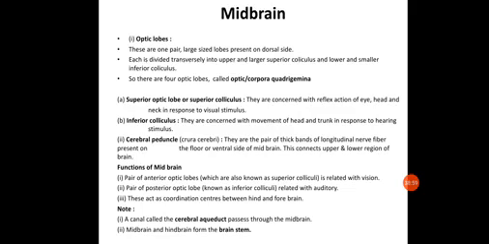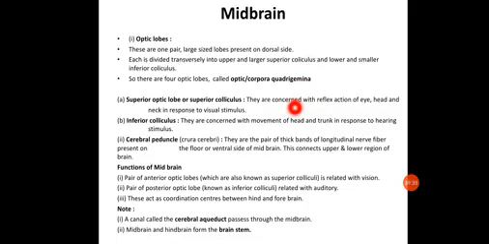Now it is mainly divided into two parts: the optic lobes and the cerebral peduncles. What are the optic lobes? These are one pair of large lobes present on the dorsal side of the brain. Each one is divided transversely into an upper and a larger lobe, the superior colliculus.